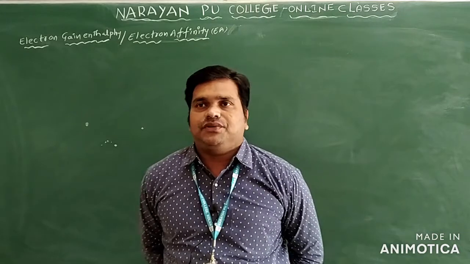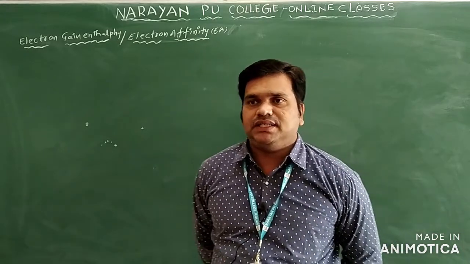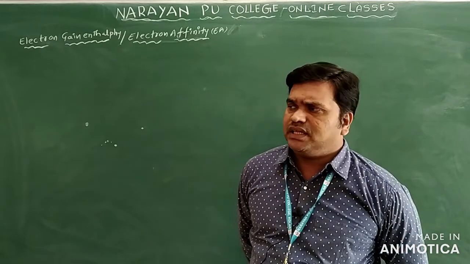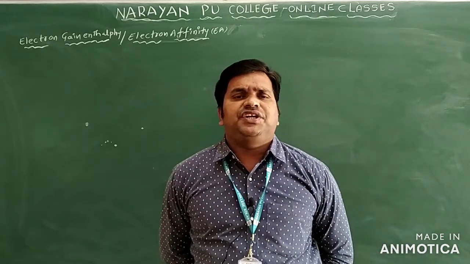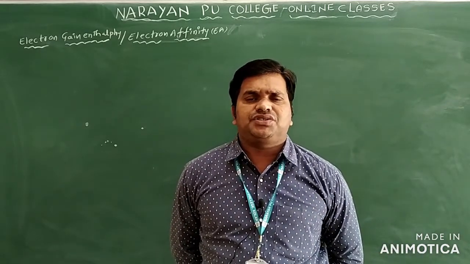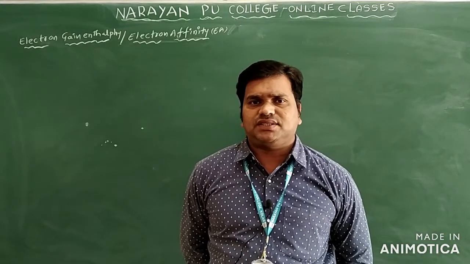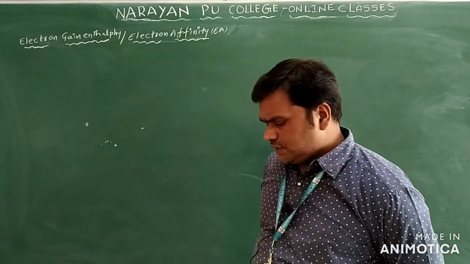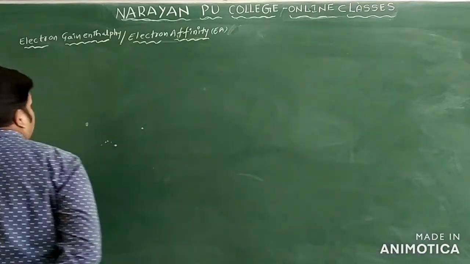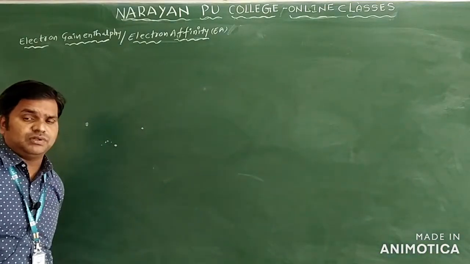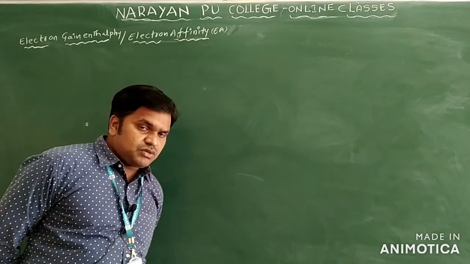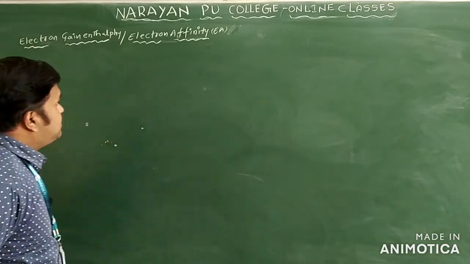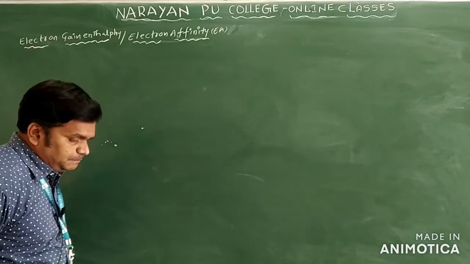In the previous episode, we completed ionization energy and the different factors affecting it, and then we discussed the variation of ionization energy and how it changes in both periods and groups. The next periodic property is electron gain enthalpy, or what we call electron affinity. This is also a periodic property. So what is meant by electron affinity?